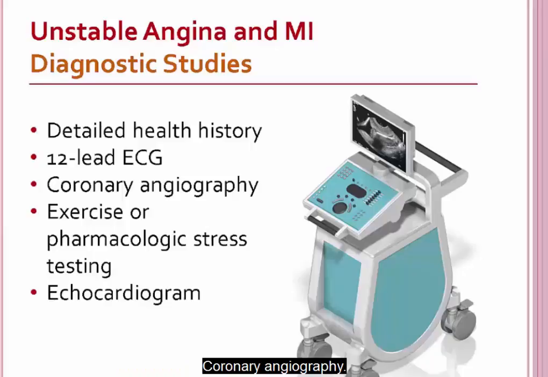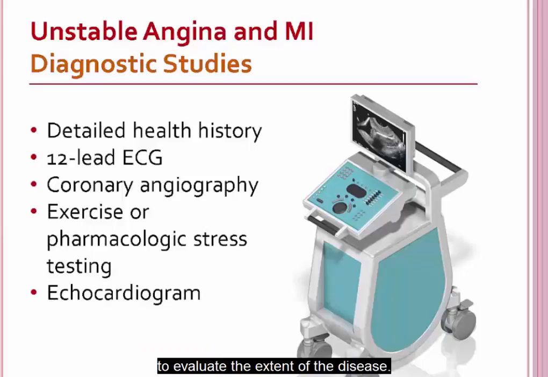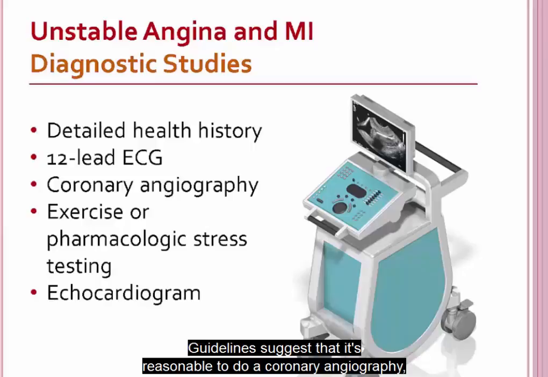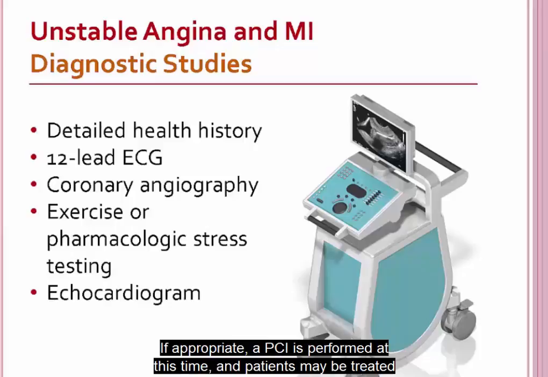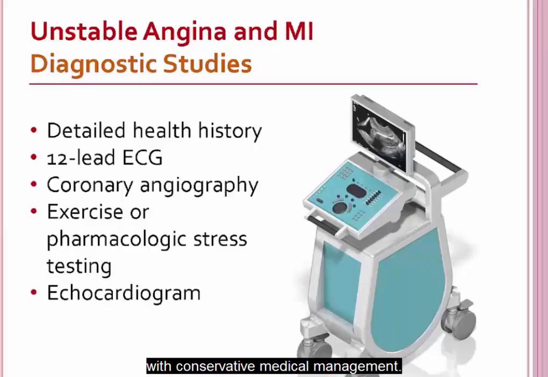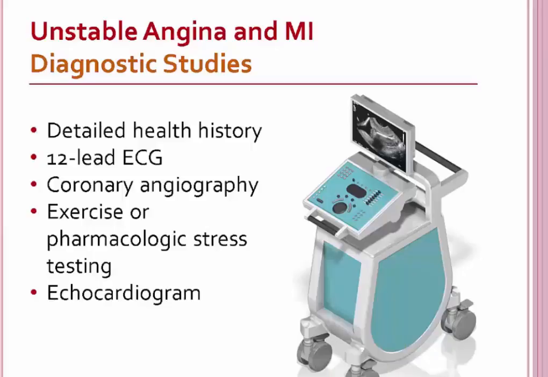Coronary angiography. A patient with unstable angina or NSTEMI may or may not undergo coronary angiography to evaluate the extent of the disease. Guidelines suggest that it's reasonable to do a coronary angiography on stable but high-risk patients with unstable angina and NSTEMI. If appropriate, a PCI is performed at this time, and patients may be treated with conservative medical management. Coronary angiography is the only way to confirm the diagnosis of Prinzmetal angina.